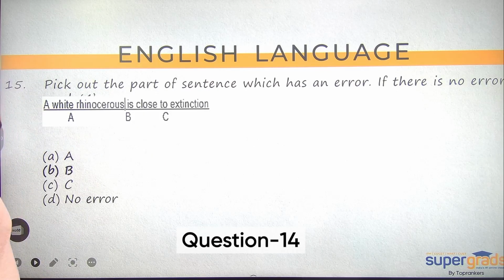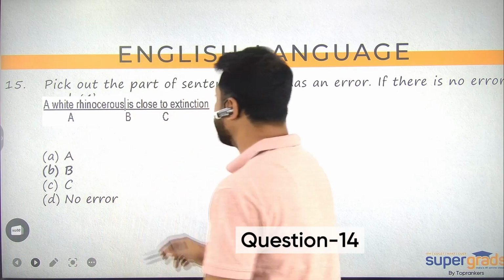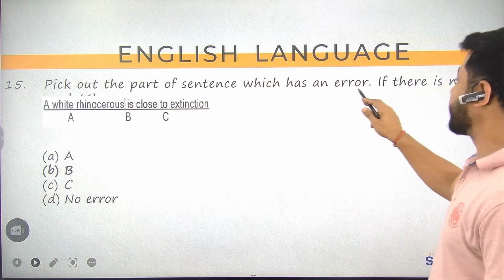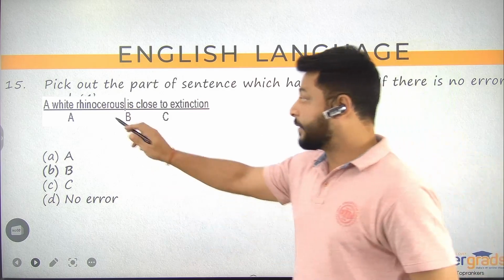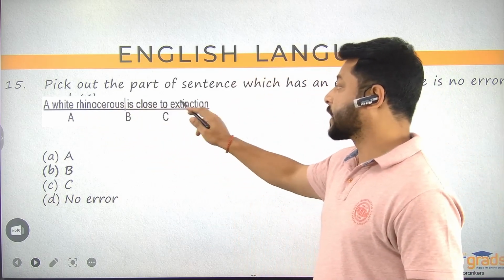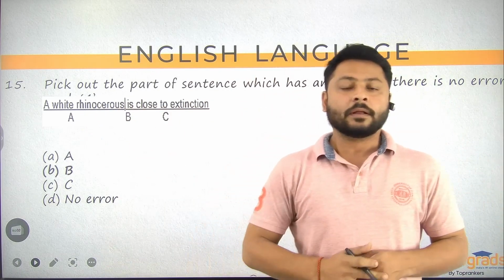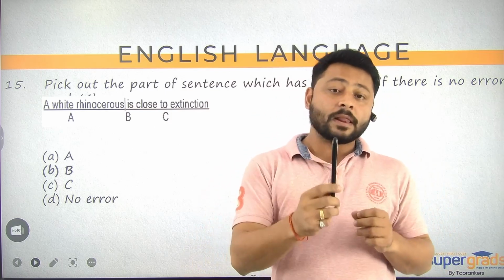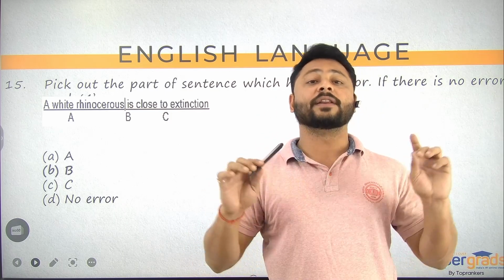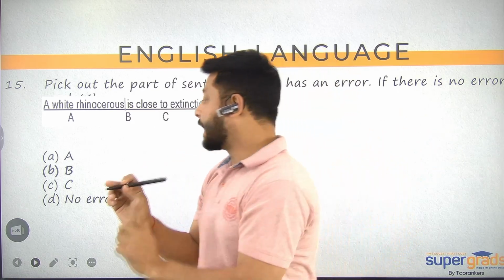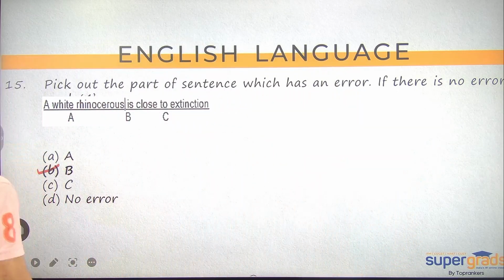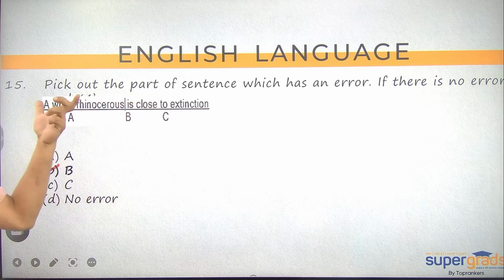All right. Moving further, this is question number 15. Pick out the part of the sentence which has an error. If there is no error, mark no error as the correct answer option. So it reads, a white rhinoceros is close to extinction. देखो, by denoting a single animal out of the species, if you are referring to the complete species, plural हो जाना चाहिए. So ये is नहीं आएगा. That's why the correct answer option is B, because वो singular है और हमें यहाँ पर plural चाहिए.